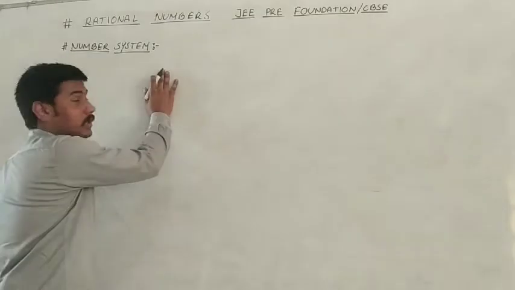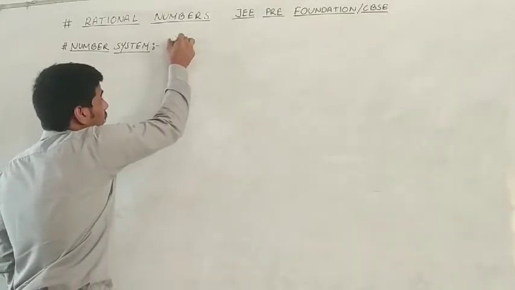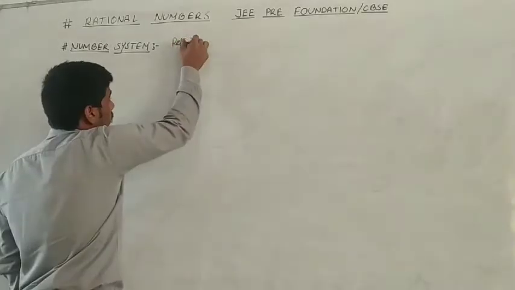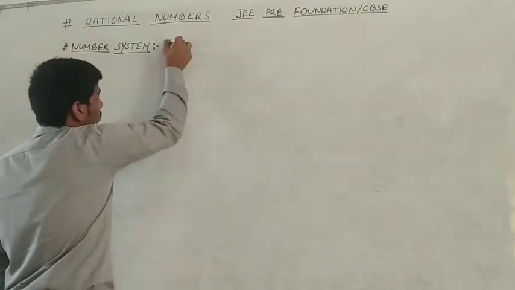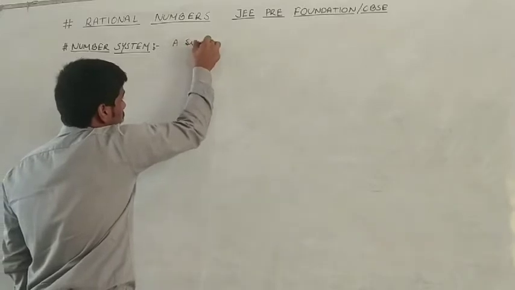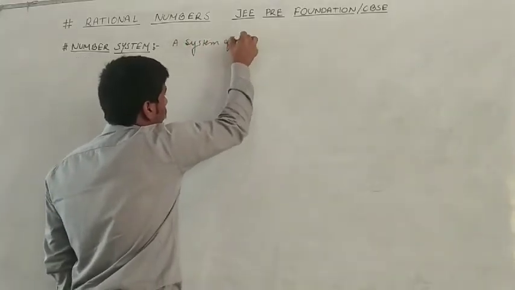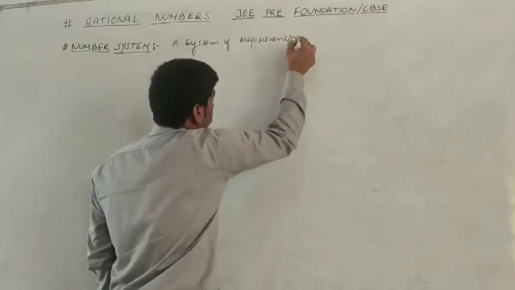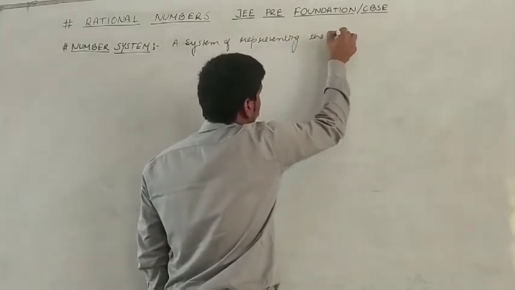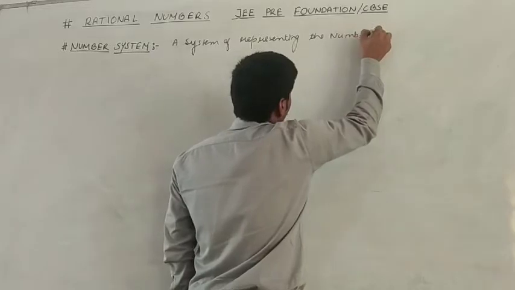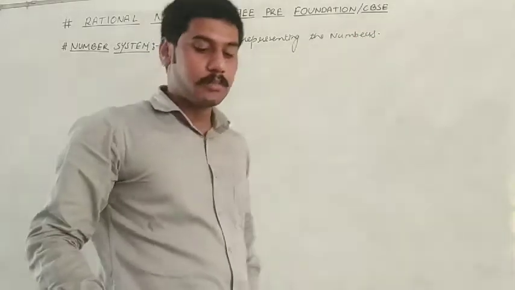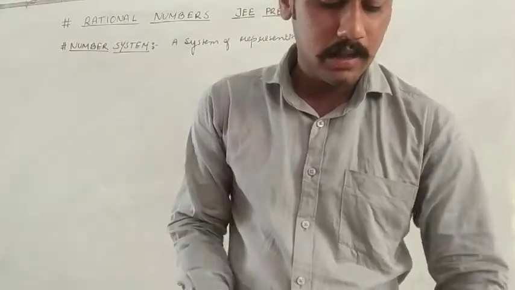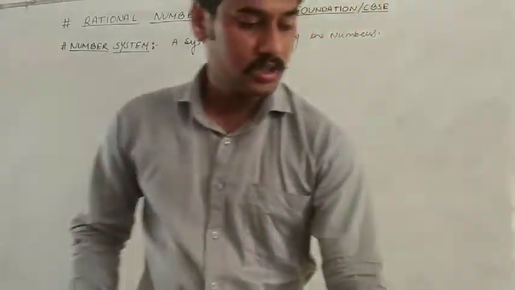What is number system? A system of representing the numbers. A system to represent the numbers is known as number system.